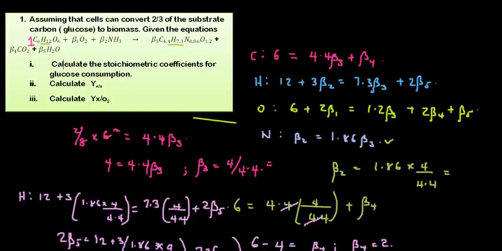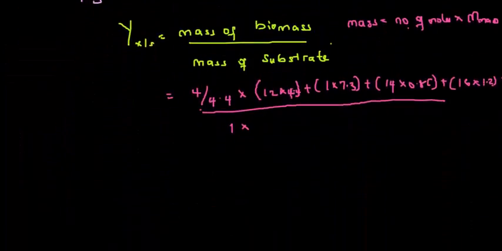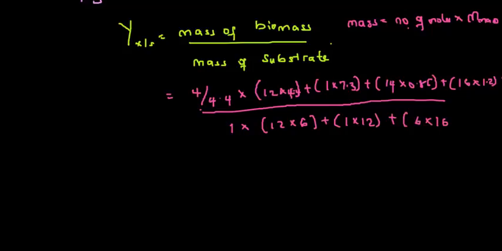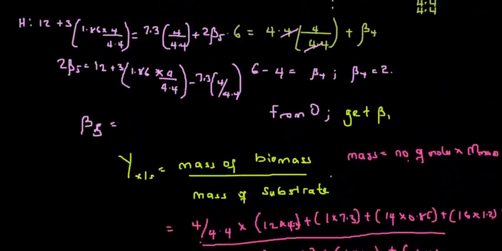So I have 1 times, the molar mass of glucose: 12 times 6, plus 1 times 12, plus 6 times 16. From this you can easily get your yield of mass of biomass per mass of substrate. Just input this into your calculator and get your final answer.